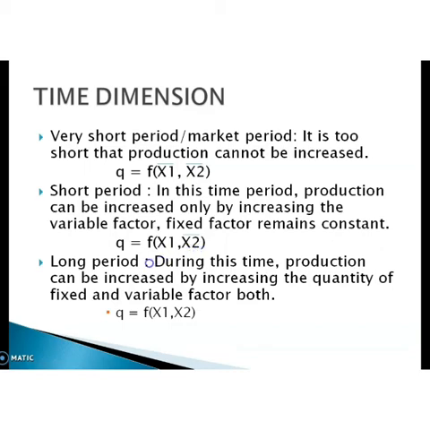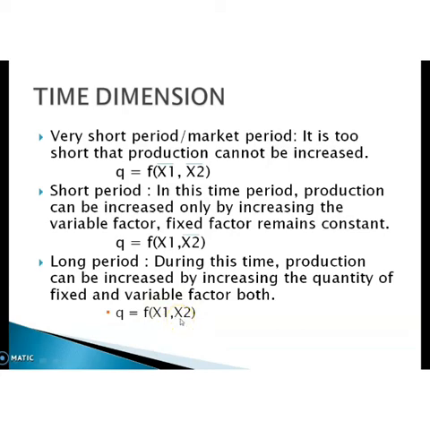Then next is the long period. In the long period, production can be increased by increasing the quantity of fixed and variable factors both. In other words, there is no distinction between fixed and variable factors. That is, all the factors are variable in the long run. So here the production function is Q = f(x1, x2), and both are variable factors.